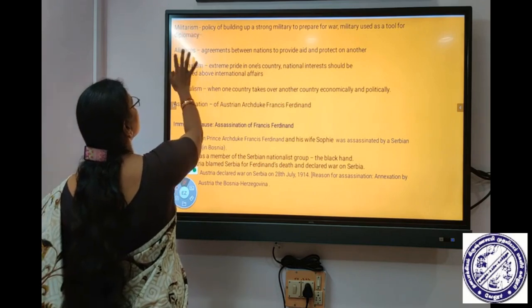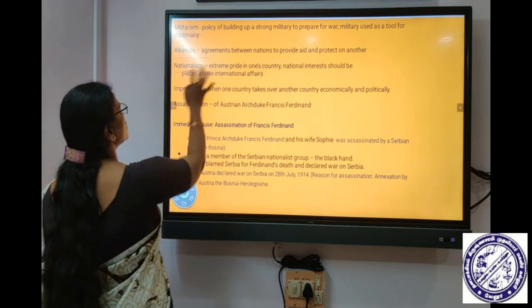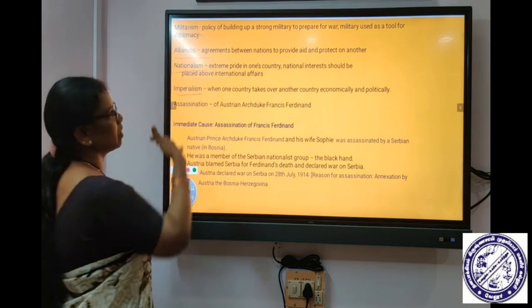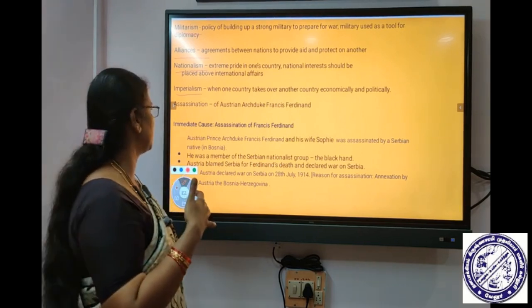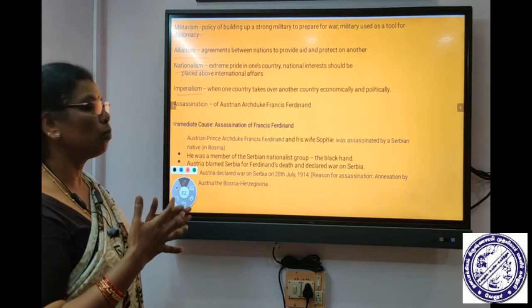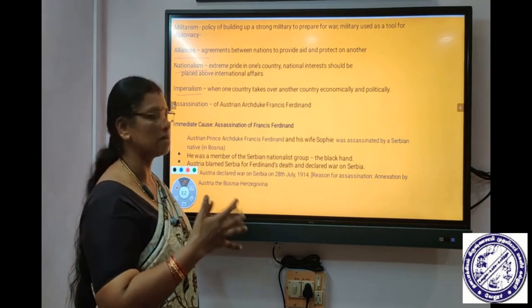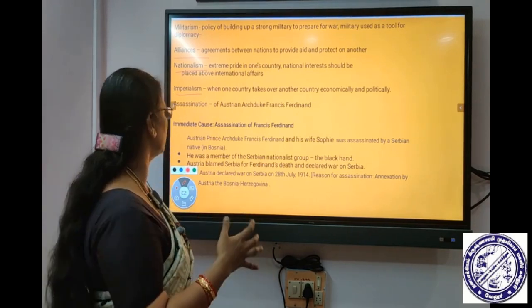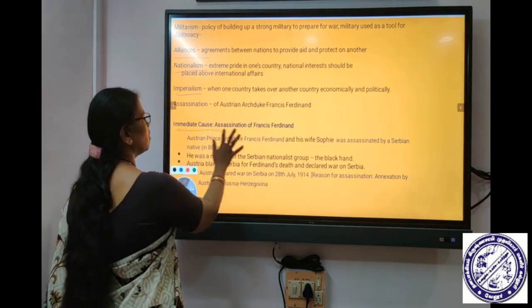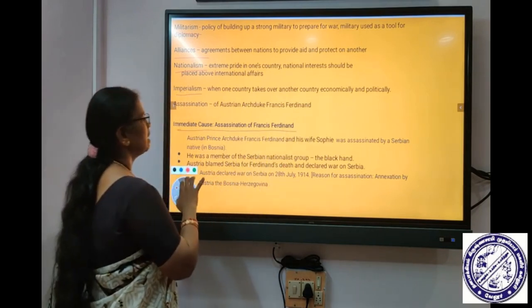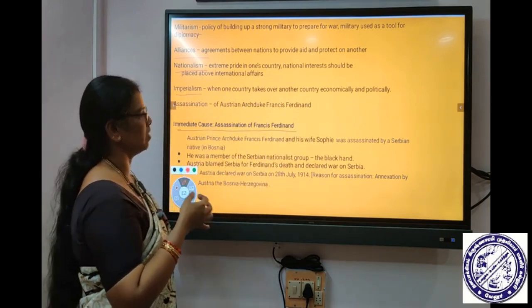Militarism, secret alliances, nationalism, imperialism. These are the causes which I already explained. Now we have to see what was the immediate cause, why this particular war happened on that particular day. The immediate cause for the First World War is the murder of the Archduke Ferdinand.